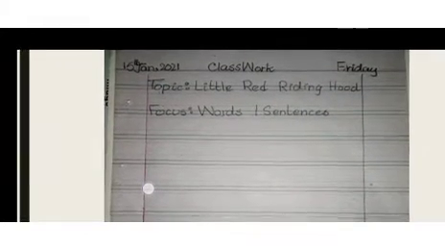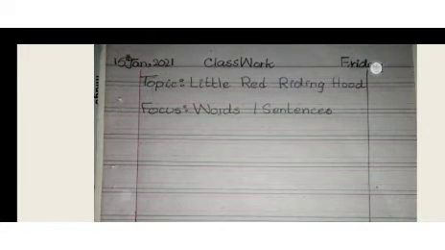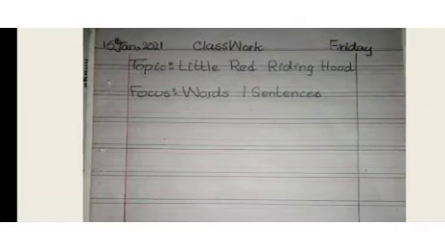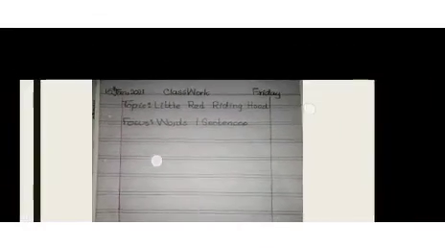So what is our topic? Our topic is Little Red Riding Hood. If your topic is not coming in one line, write the topic in the next line. L of little, R of red, R of riding, and H of hood will be capital. And now write down the focus. If your topic comes in two lines, write down the focus in the third line. So what will be our focus today? Our focus will be words, sentences.